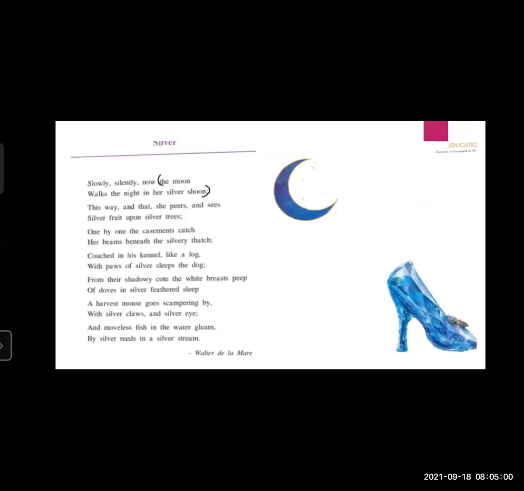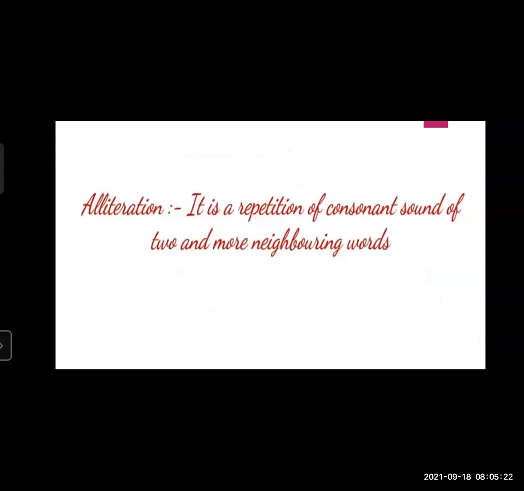Next, we have to see the use of alliteration in the poem. Here, the moon is compared to a human, wearing silver shoes. Walking is explained as a human quality, a quality of a living thing, and that's why this is the use of personification.